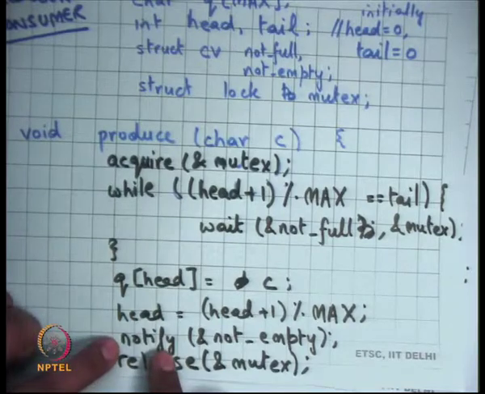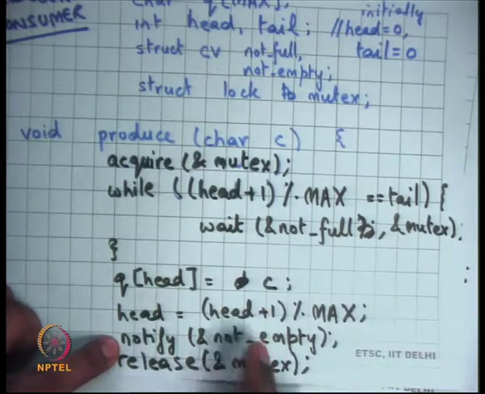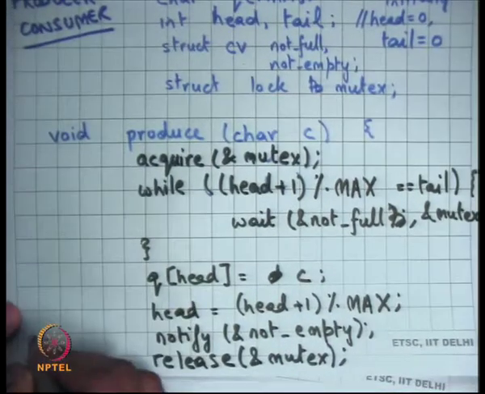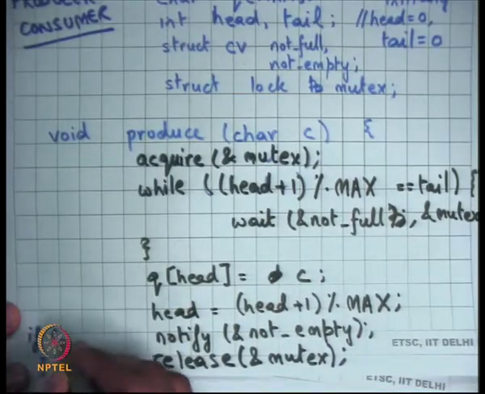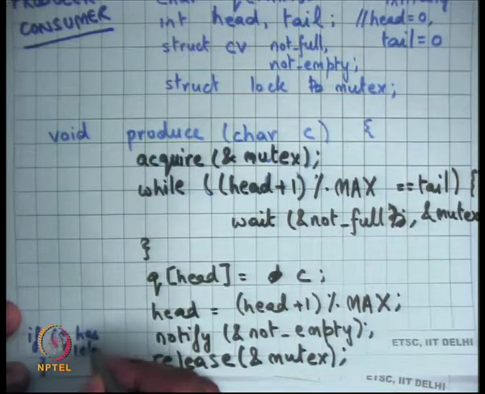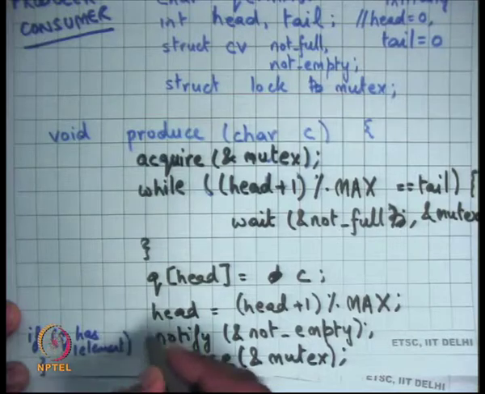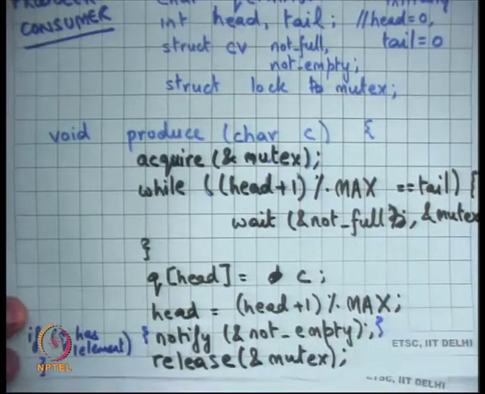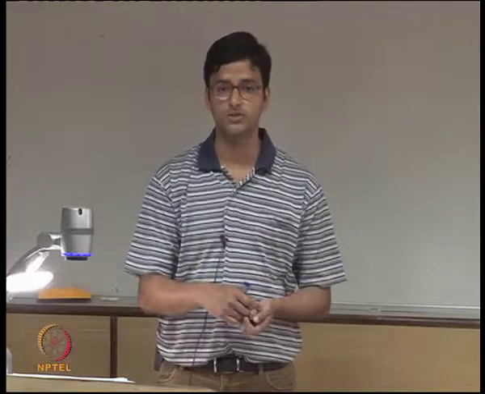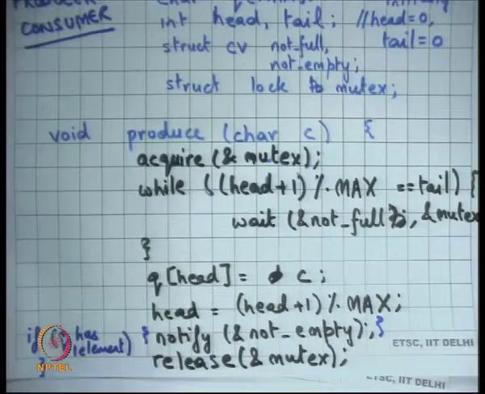After you have produced in the empty slot, you may want to notify the consumer. In this case, I am actually notifying every time, but you may want to be more efficient. You may want to say if the queue has one element, only then notify. Don't keep notifying unnecessarily. Only if you have just transitioned from 0 to 1, from an empty queue to a non-empty queue, do you need to notify the consumer. And the consumer will have very symmetric code.